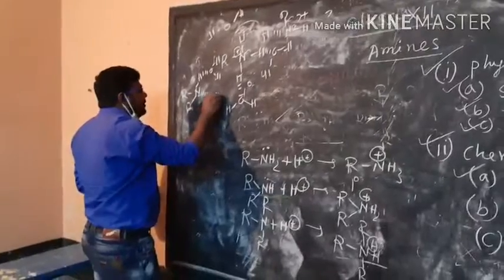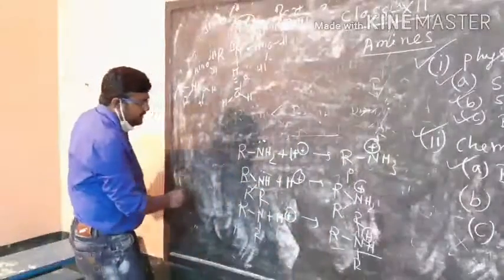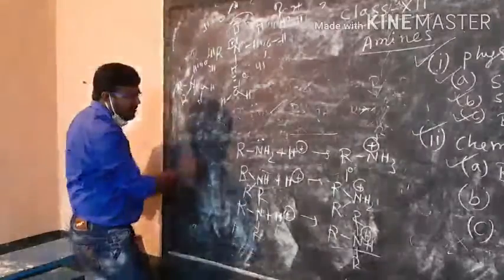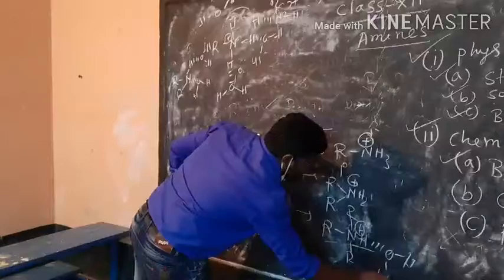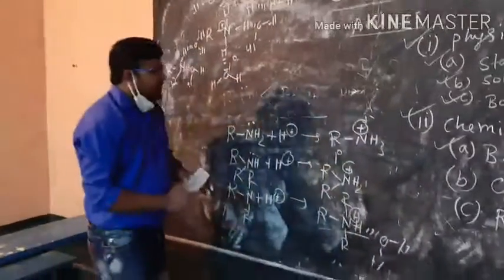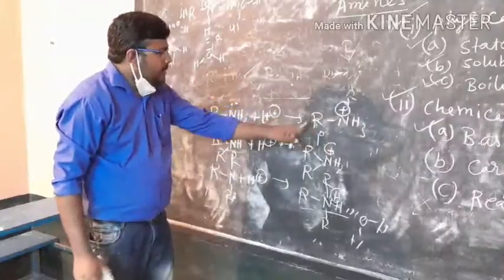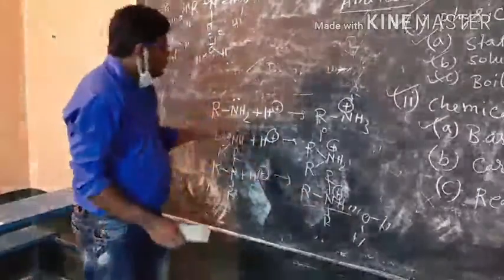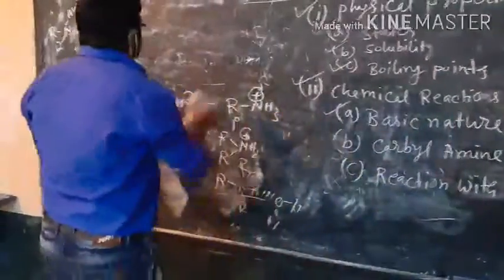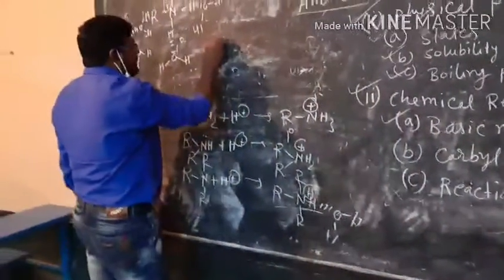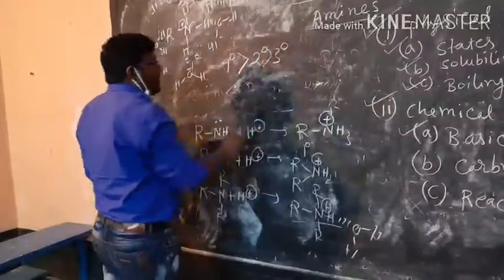So the number of hydrogen bonds is decreasing here. Now if we consider the 3 degree amine, only 1 hydrogen bond is possible with the water, because there is only 1 hydrogen here. That means the stability of the 1 degree cation will be more than this one. So according to the solvation, the order of the basicity is that the 1 degree should be most, then 2 degree, then 3 degree.